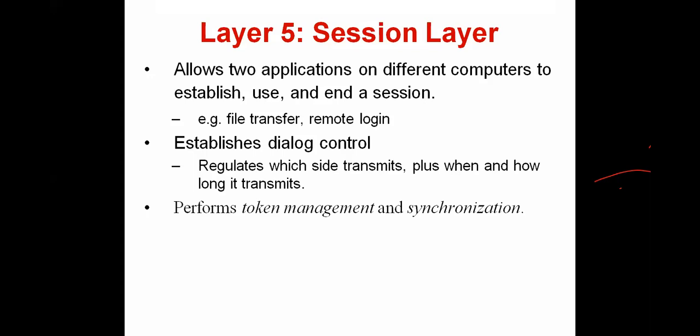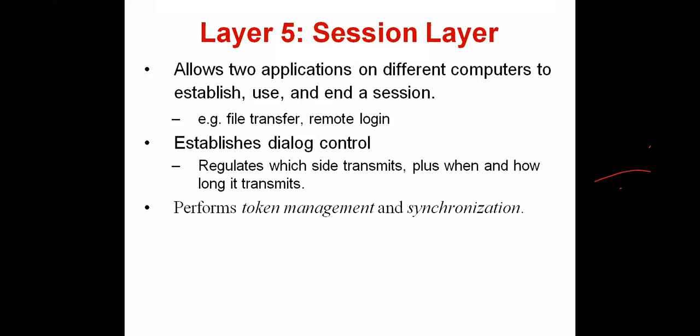Dialogue control means, suppose several stations are connected in a single channel. This layer will give a station the permission to transmit messages. Let's take an example: for a single channel, 5 stations are connected, A, B, C, D, E.